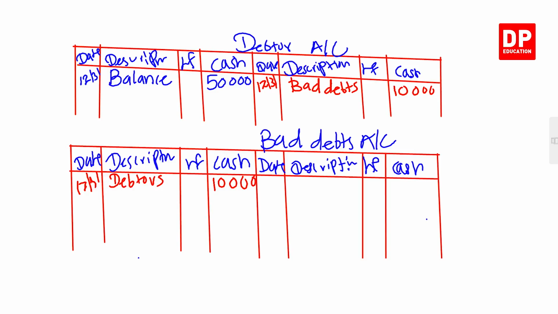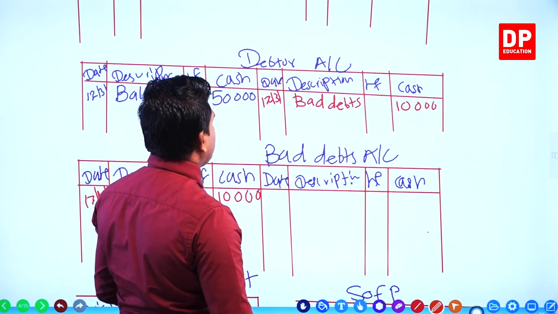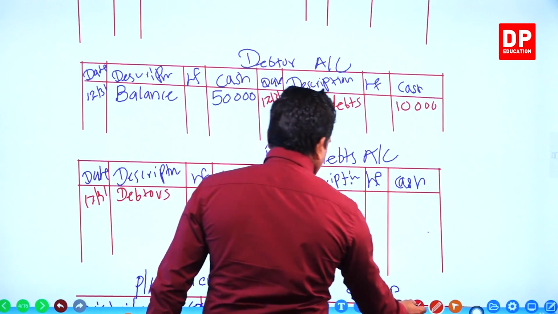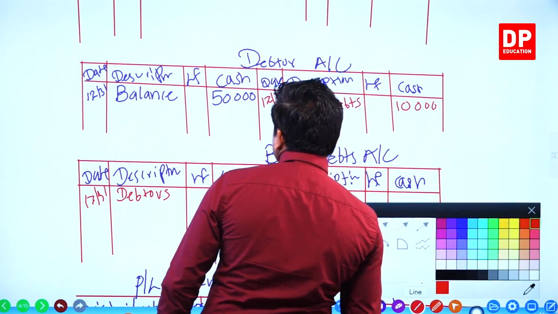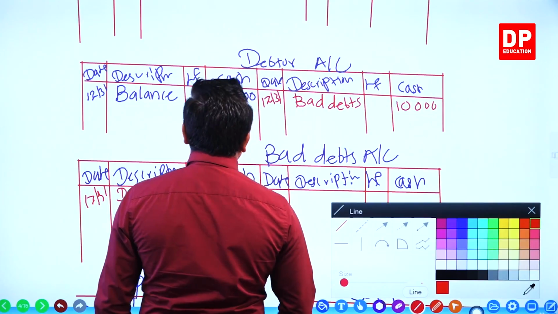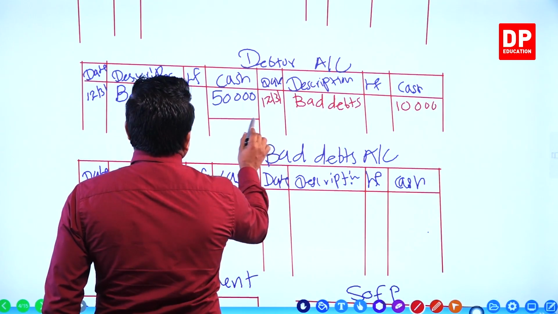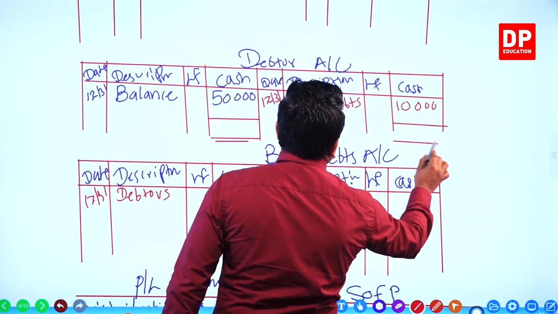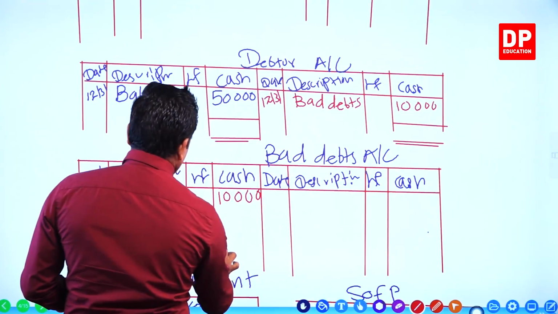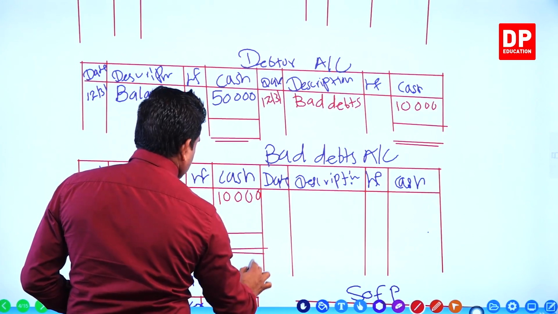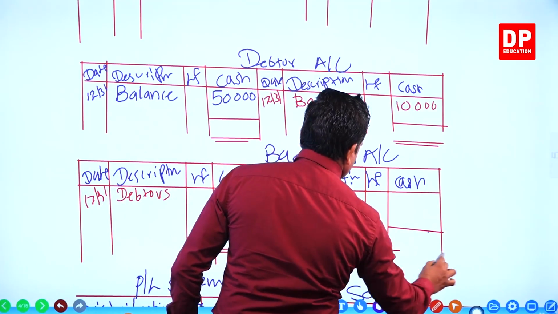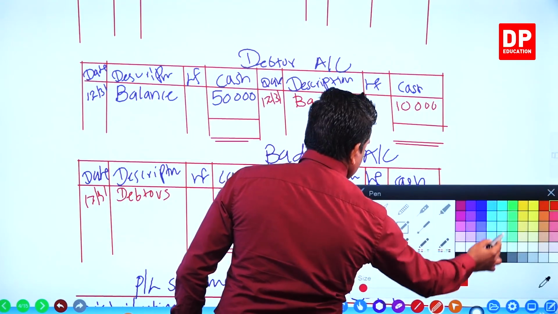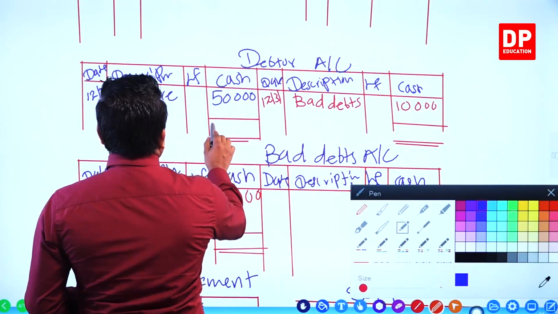Now, what do you do? You want to balance off the accounts. How do you balance off? You can balance off like this. Here, debtors 50,000.